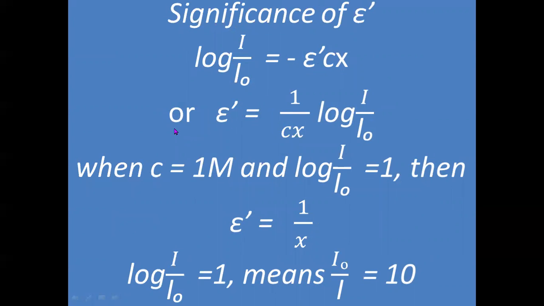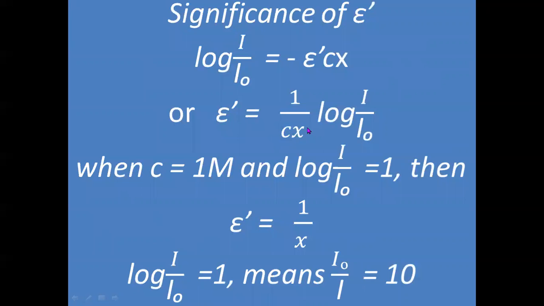Now, significance of epsilon. Log I by I0 is equal to minus epsilon dash Cx, or epsilon dash is equal to 1 by Cx into log I by I0; we are sending this Cx to the other side.